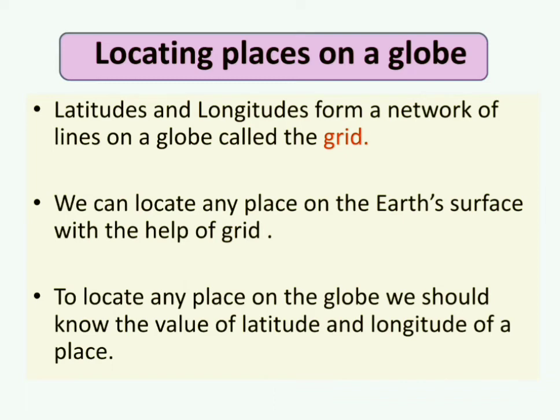So, these lines of latitudes and longitudes form a network on the globe, which is called grid. We can locate any place on the Earth's surface with the help of grid. To locate any place on the globe, we should know the value of latitude and longitude of a place.